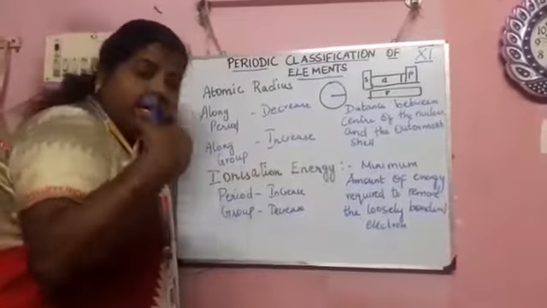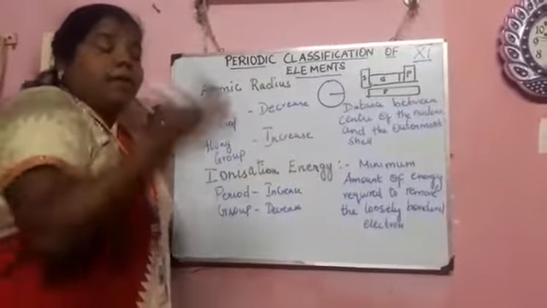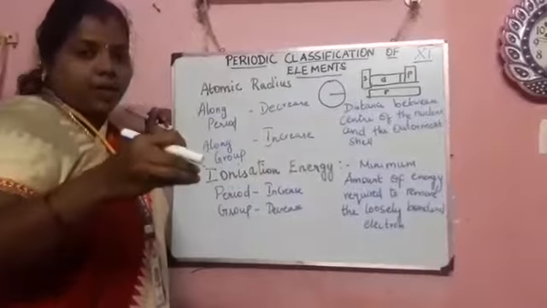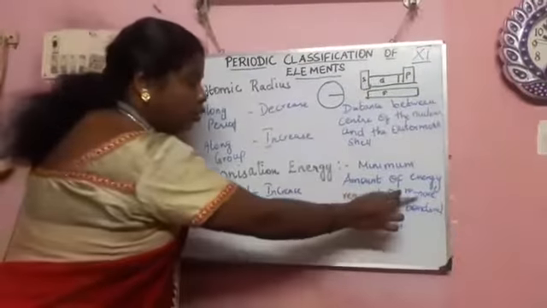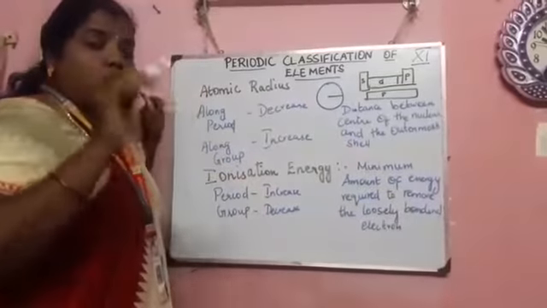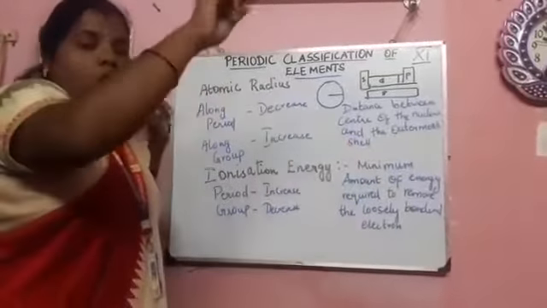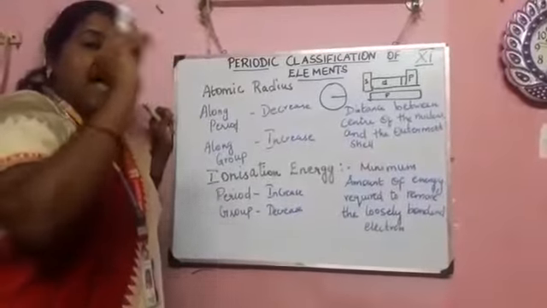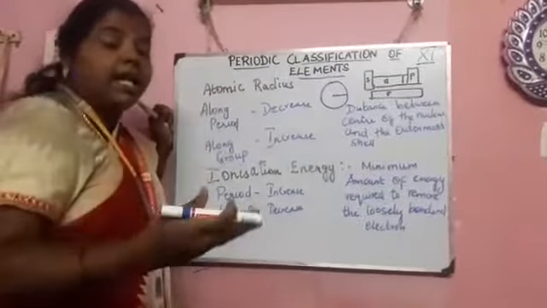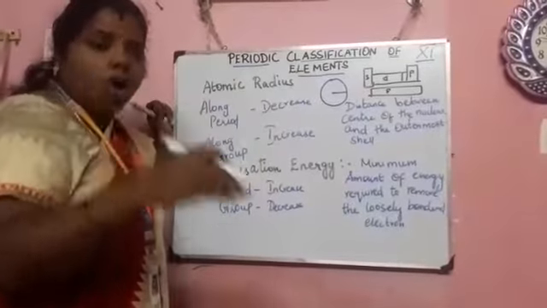If you are removing electrons, a minimum amount of energy we have to spend. So the minimum amount of energy is required to remove the loosely bonded electron. Loosely bonded means the valence shell. The valence shell is always the loosely bonded one because it is always ready to accept or lose the electron.